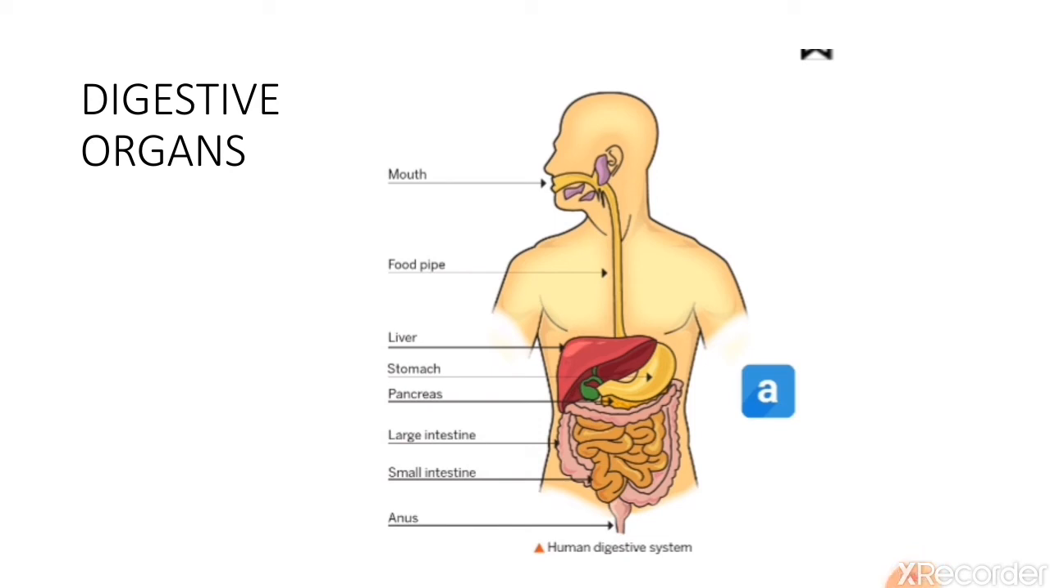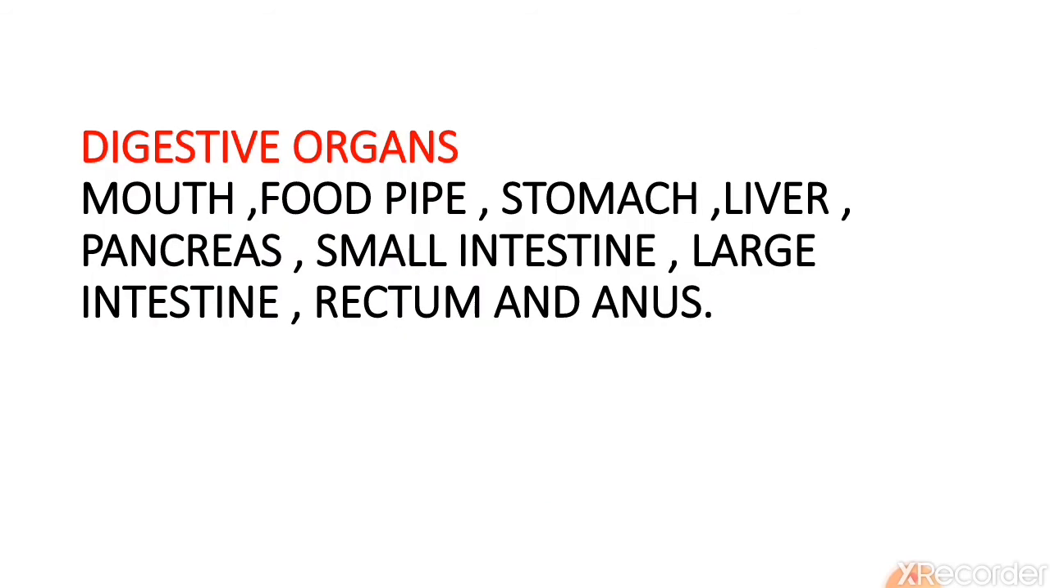The organs that help in digesting food form the digestive system. Now the organs of the digestive system are mouth, food pipe or esophagus, stomach, liver, pancreas, small intestine, large intestine, rectum and anus. These are the organs which help in digestion of food.